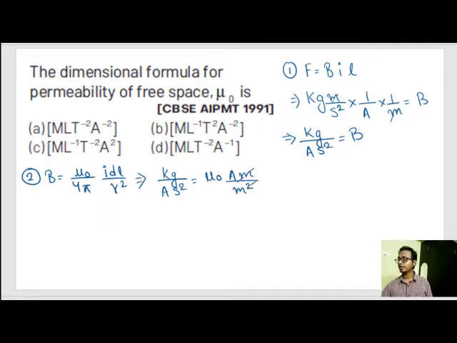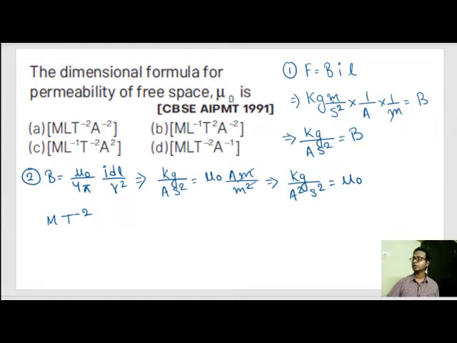So let's cut meter and meter square, or kg ampere square per second square is equal to mu naught. Okay, kg ampere square per second square is equal to mu naught. This can also be written as kg becomes mass, a square becomes time to the power minus 2, and this m square and m square doesn't get fully cut. This m goes to the left hand side. I made a silly mistake.